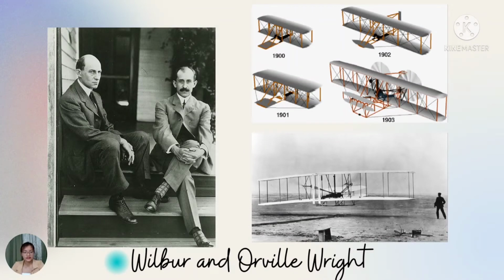So, December 17, 1903, they discovered that they had the golden formula when they added a movable rudder. They also flew the first free-controlled flight for a power-driven, heavier-than-air plane. Wilbur flew their plane for 59 seconds, covering an incredible distance of 852 feet. And as we can see here on the screen, we can see the progression of the designs made by the Wright brothers before they came up with the Wright Flyer.